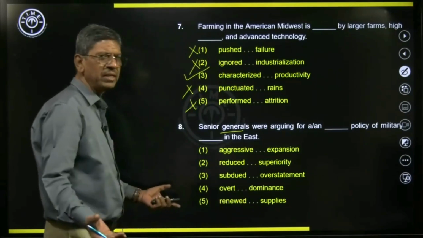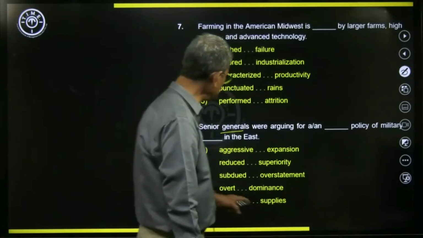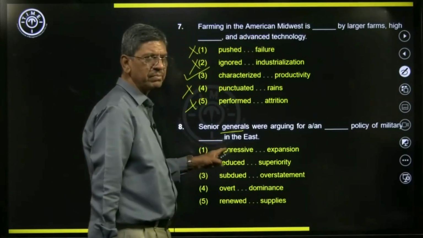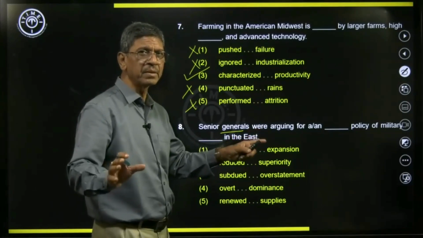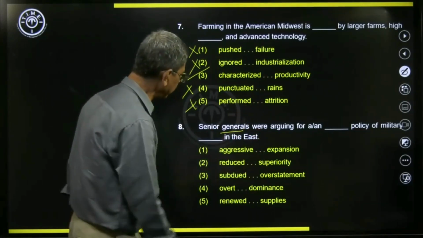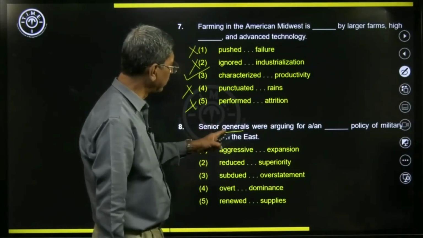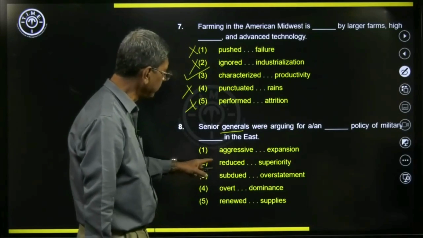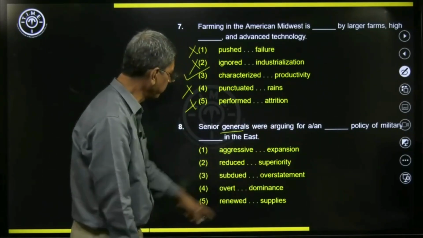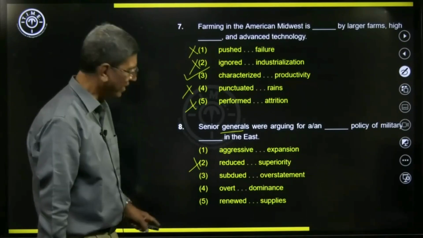What kind of policy are they talking about? Was it an aggressive policy of military expansion in the East? Sounds good. It has some meaning. So we will keep it like that, and then we will look at the other options. Senior military generals were arguing for a reduced policy of military. So reduced policy is not right.